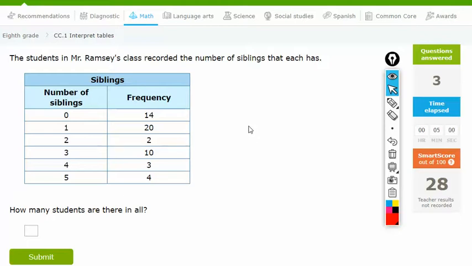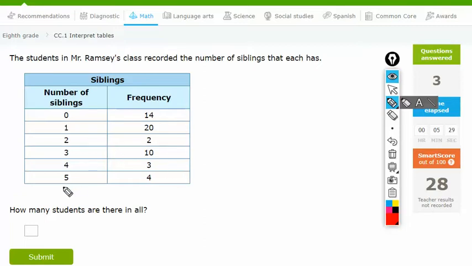The students in Mr. Ramsey's class recorded the number of siblings that each has. Alright, these are the number of siblings over here. These are the frequency. How many students are there in all? Okay. How many students are there in all?